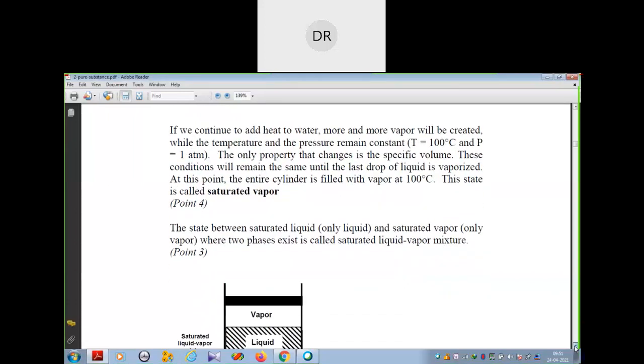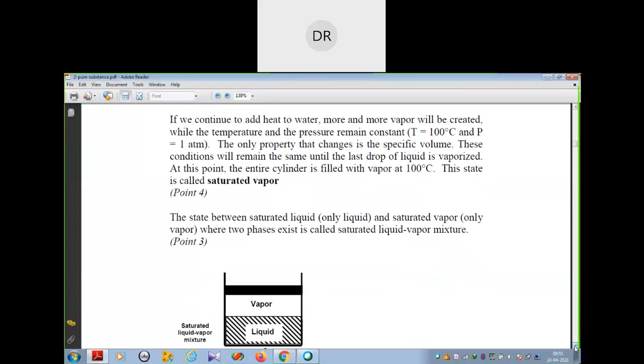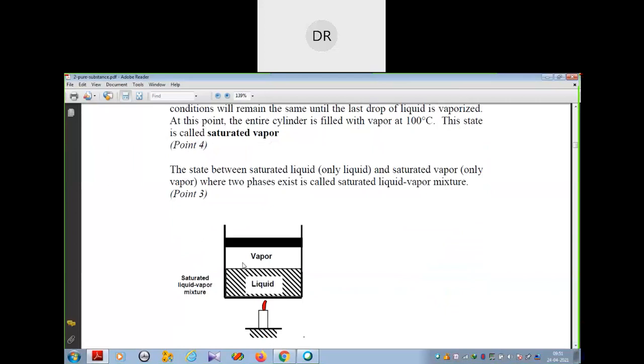This is called the saturated liquid vapor mixture. You see this one, vapor is there, liquid is there, so that is called the saturated liquid vapor mixture. That means the state between the saturated liquid, this one, and the saturated vapor, this one, where two phases exist, is called the saturated liquid vapor mixture.